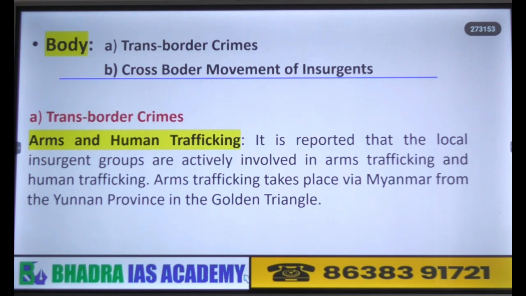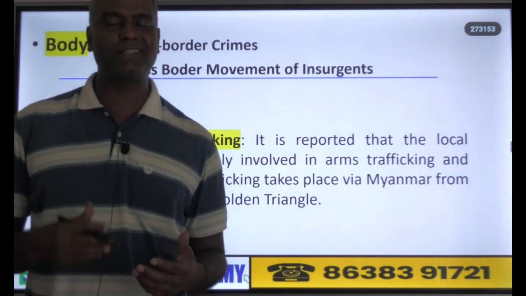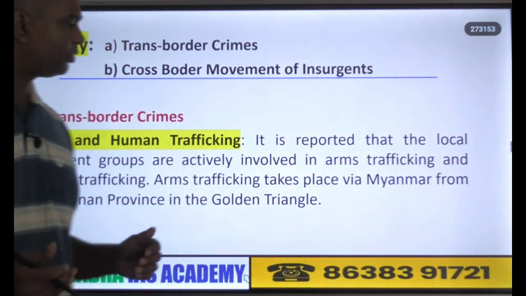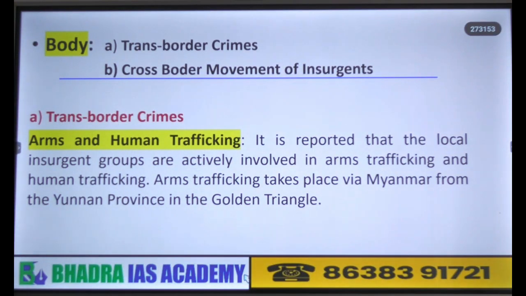So if you look at the transborder crime, what are the transborder crimes, there are quite a few chances of discussion in this question. I will try to explain those points here. So you can first put a subheading transborder crimes, that is the first point. Which are the transborder crimes that you can discuss in the exam? The most important ones are arms and human trafficking.